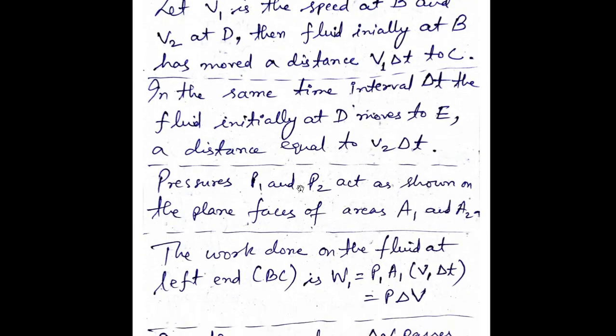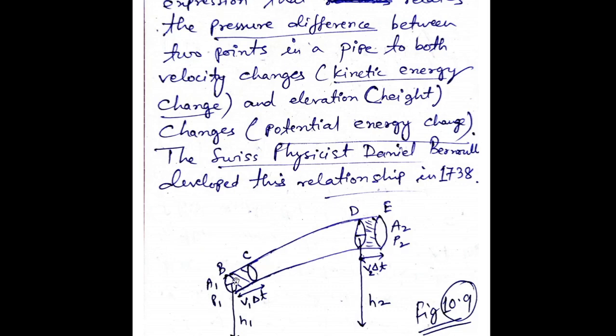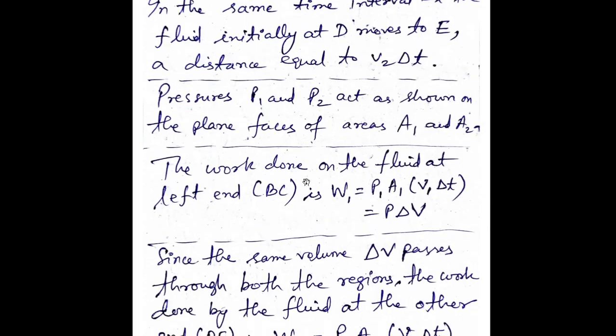Pressures P1 and P2 act as shown on the plane faces of areas A1 and A2. So the pressures P1 and P2 act on these faces. Now the work done on the fluid at the left end BC is W1 equal to P1 A1 v1 delta t.